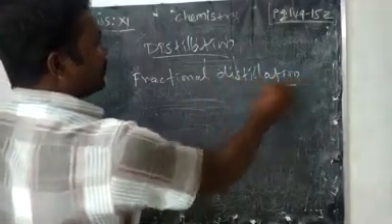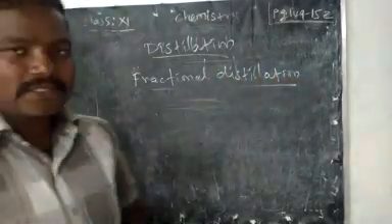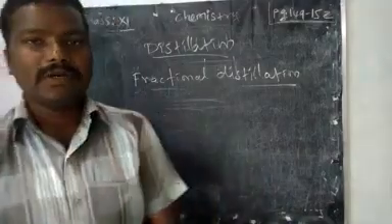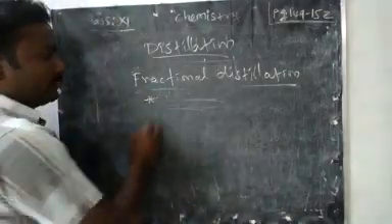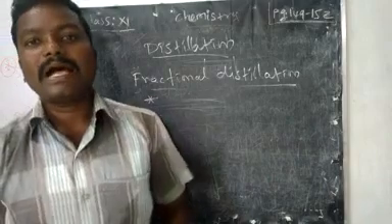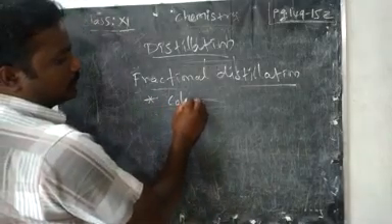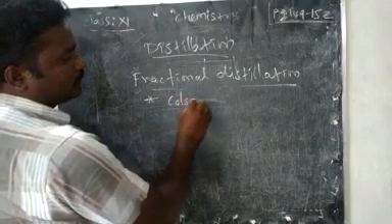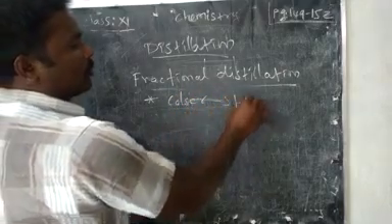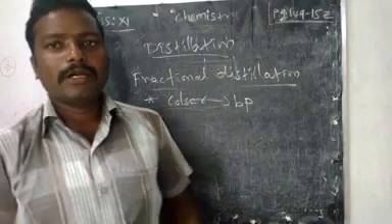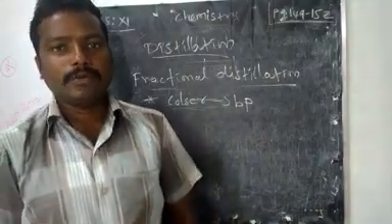See, in the fractional distillation, we do the same distillation process. The only difference is that the liquids may have closer boiling points. Closer boiling points means we cannot use the difference of boiling points, you know.